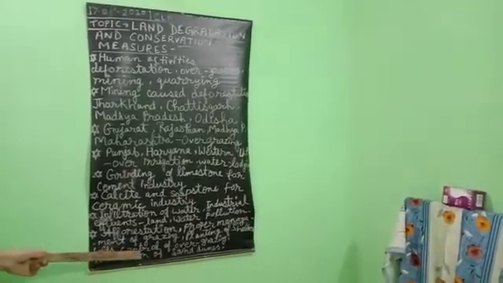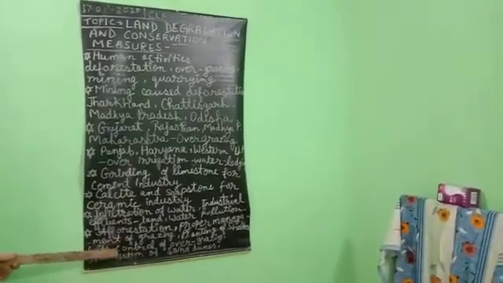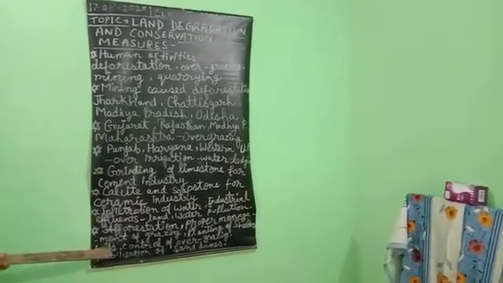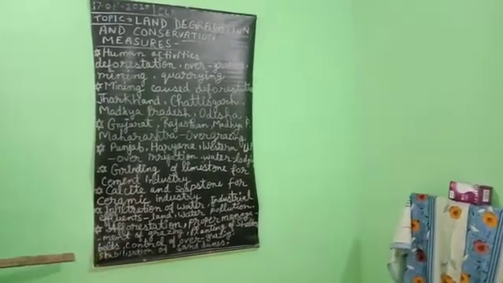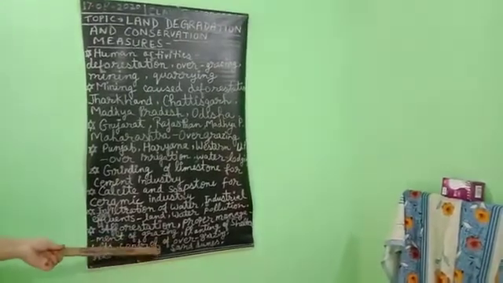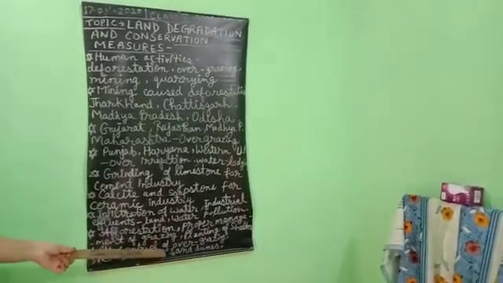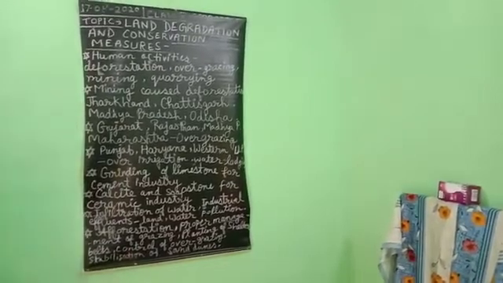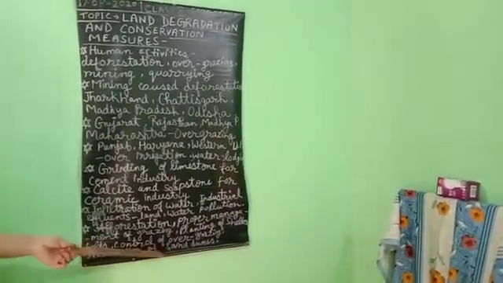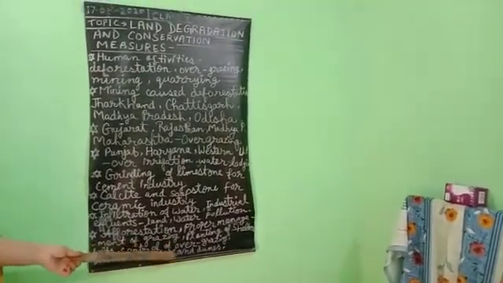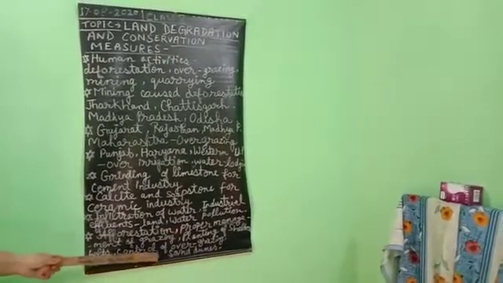Stabilization of sand dunes by growing thorny bushes are some of the methods to check land degradation in arid areas. You studied sand dunes earlier in the physical features of India. In arid regions, many sand dunes are found. They can stop heavy winds and stormy winds, and soil erosion will be stopped.